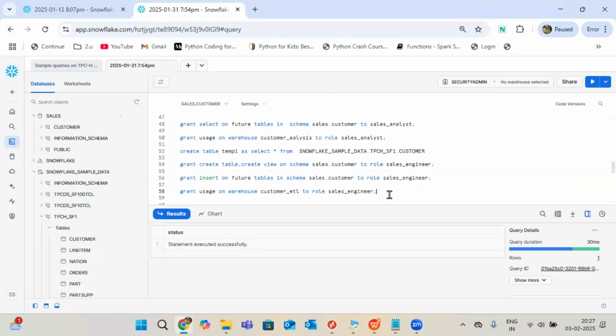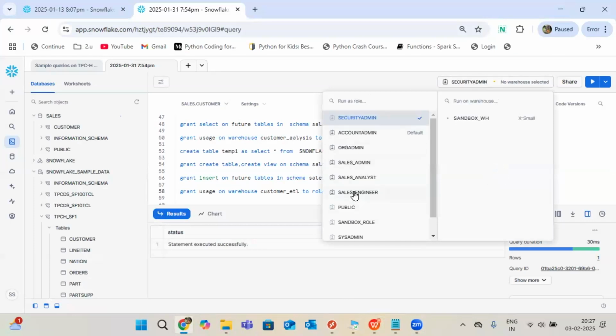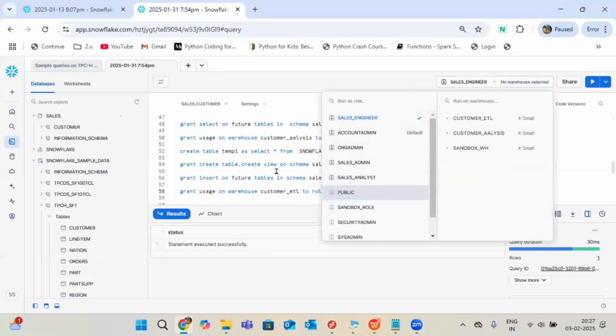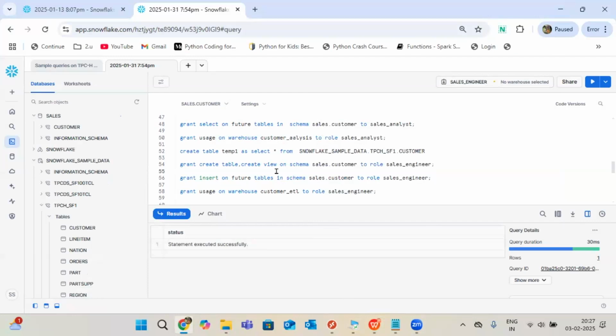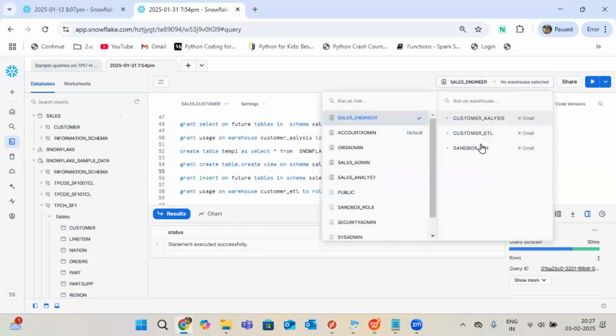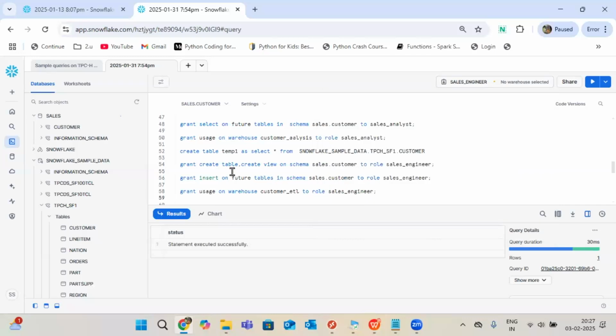We didn't select any warehouse on the top right corner. This is not a problem. I'm in security admin, first of all. So if I go to sales engineer, it is able to create the table, admin also can create the table. Sales engineer can access these two warehouses, admin also can access, right?